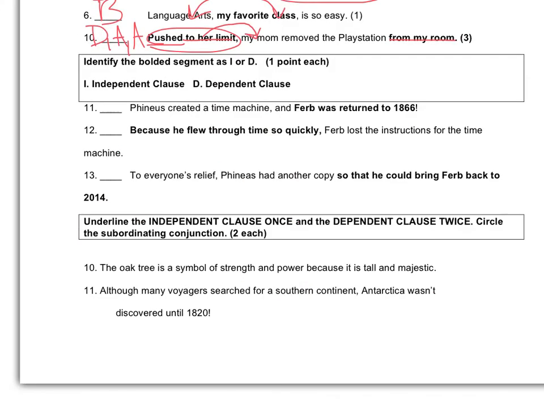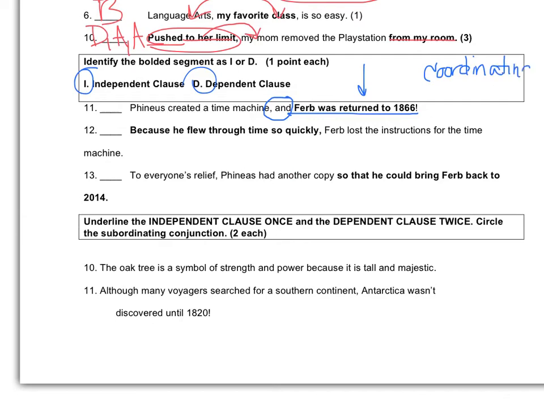For this section, you're just simply going to look at the bold-faced clause and determine whether it is an independent clause or a dependent clause. So let's look at this one right here. Verb was returned to 1866. This phrase right here does not begin with a subordinating conjunction. Don't let and confuse you. And is something called a coordinating conjunction.